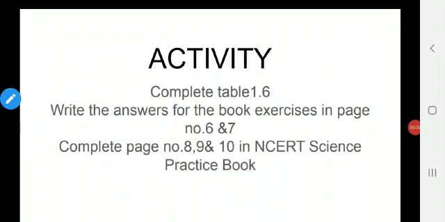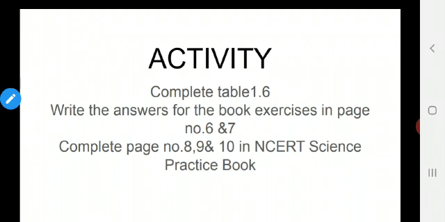Dear children, your activity for this class is: complete table 1.6 in your book and write the answers for the book exercises in pages 6 and 7. In the textbook, on page numbers 6 and 7, there are some questions. Write the answers for those, and also complete page numbers 8, 9, 10 in the NCERT Science Practice Book. While doing the NCERT Science Practice Book, do it in pencil and write neatly. For the answers to the book exercises on pages 6 and 7, you can write in your homework note.